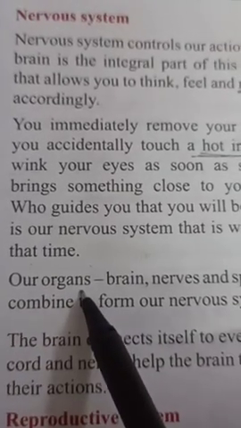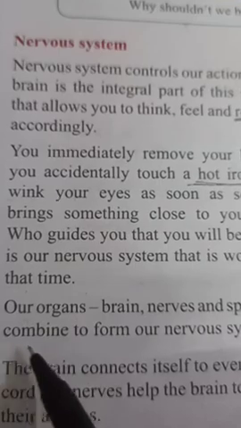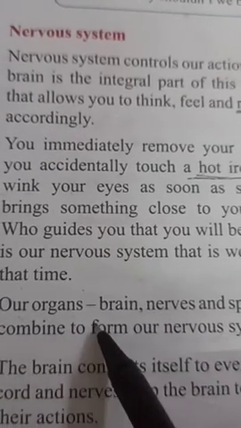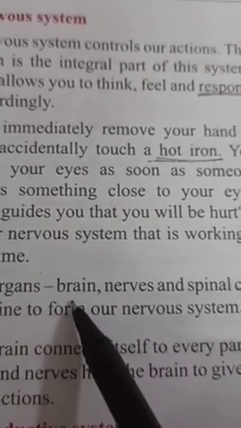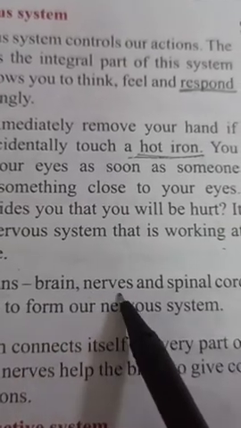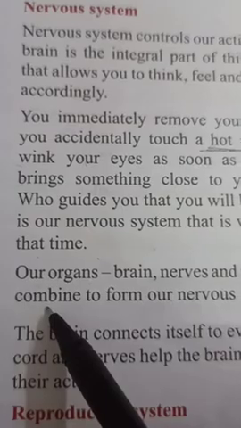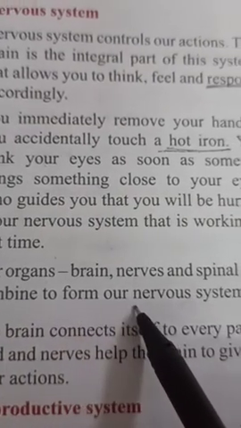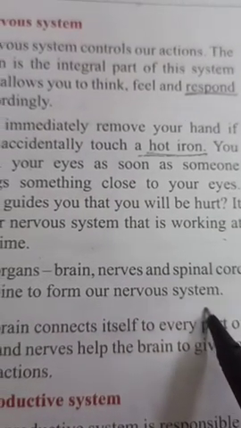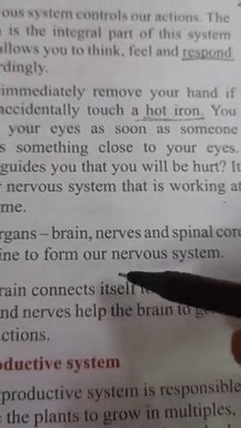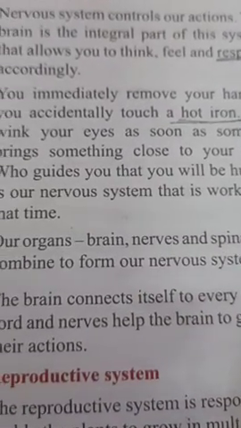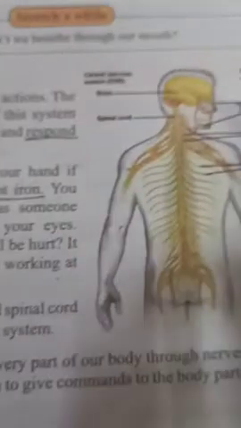Okay, so now नर्वस सिस्टम के कौन कौन से ऑर्गन्स होते हैं वो आप देख लीजिए. Our organs: brain, nerves and spinal cord combine to form our nervous system. So children, I will show you through the diagram these organs of the nervous system.